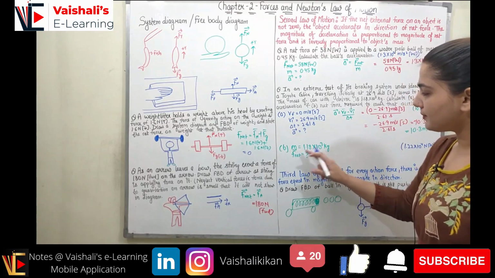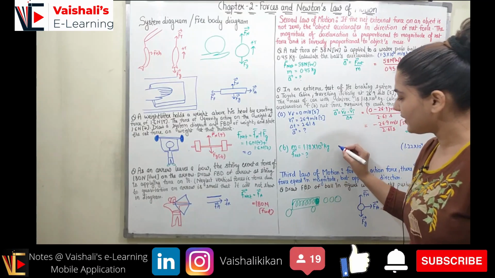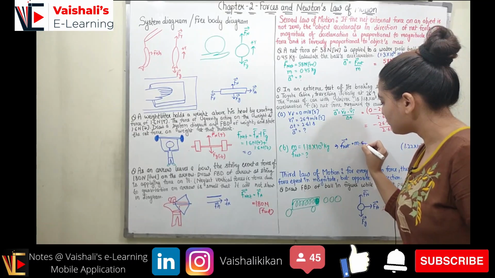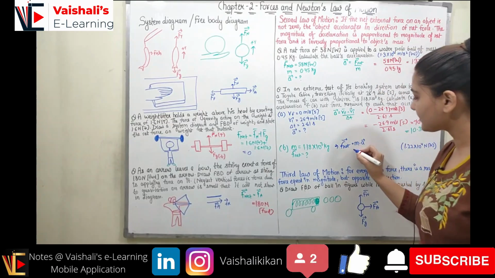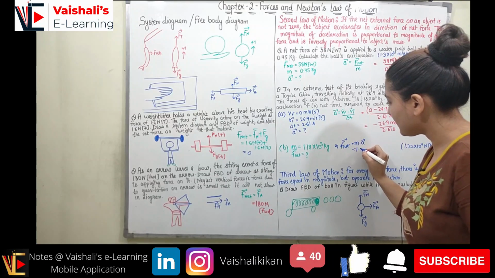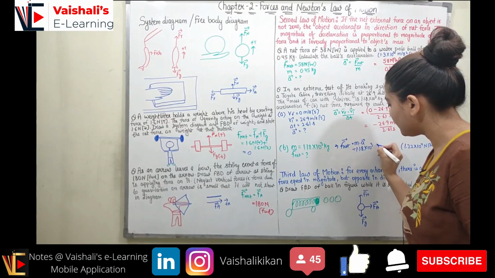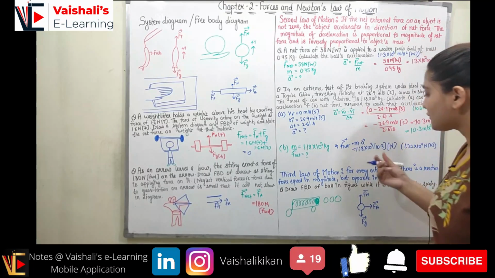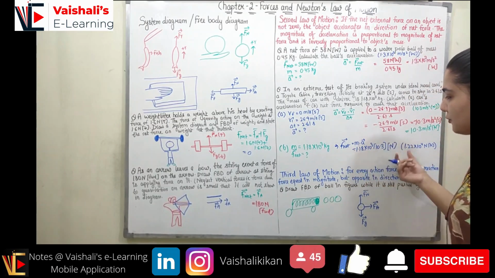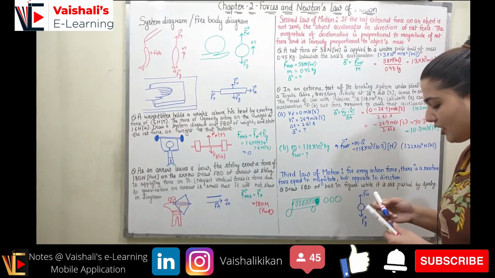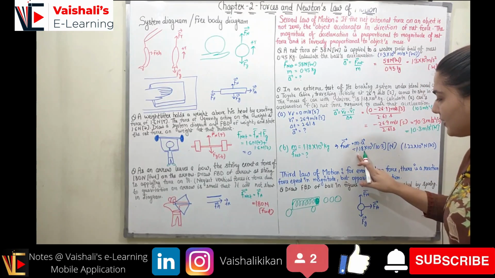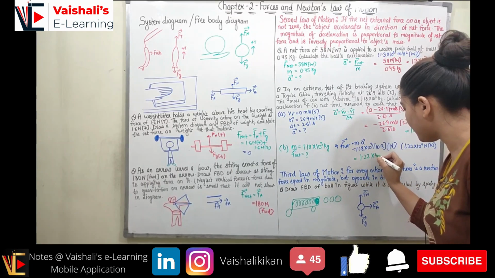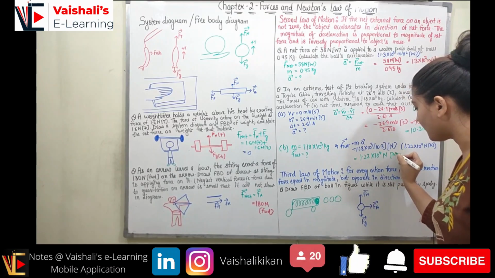Now coming to question B, we have to find out the F net, and according to Newton's second law of motion, F net is equal to mass into acceleration. Now we have calculated the acceleration. Mass is given, so mass is 1.18 into 10 raised to power 3, multiplied with the acceleration 10.3 in north. Mass is already given in kg, so we just need to multiply it. When you multiply 1.18 into 10 raised to power 3 with 10.3, you will get 1.22 into 10 raised to power 4 Newton in north direction, right?